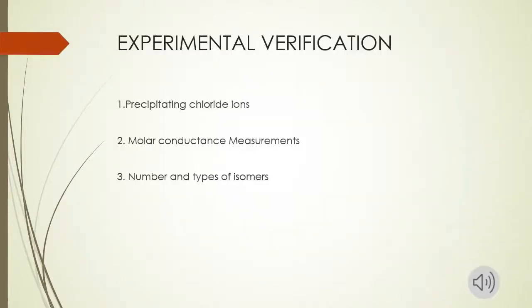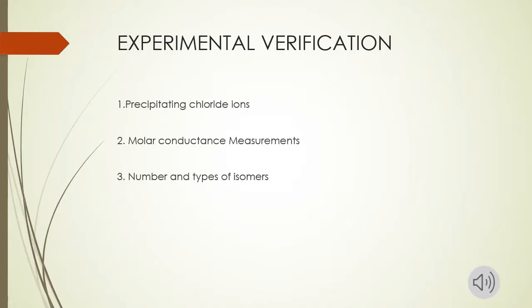Now we will discuss experimental verification for the postulates of Werner's. There are three experimental verifications through which we can prove that experimentally the postulates of Werner's are valid. First is precipitating chloride ions. Second is molar conductance measurement, and third is number and type of isomers.